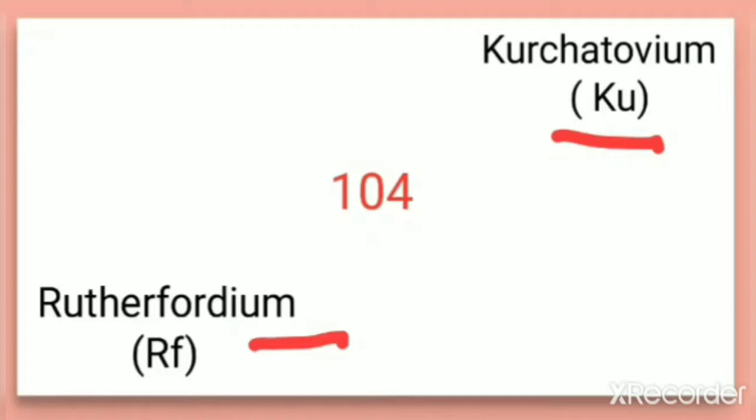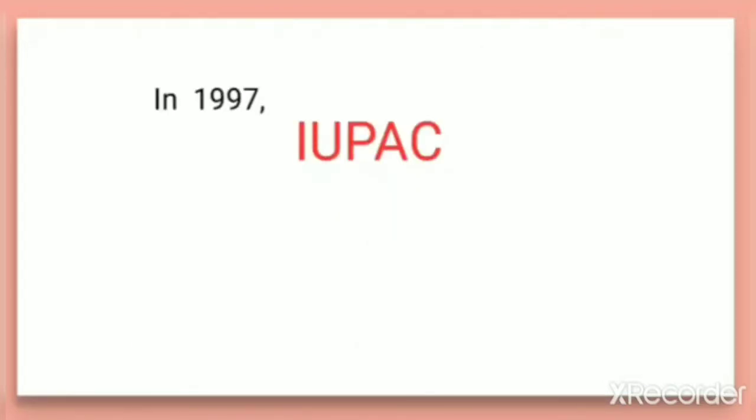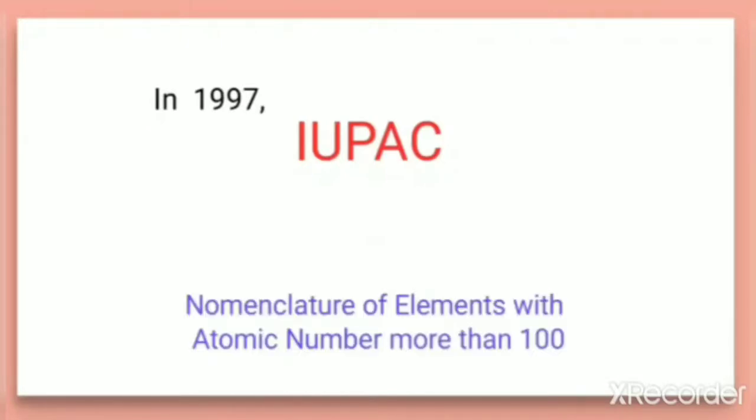In order to overcome such problems, the scientists proposed a systematic way of nomenclature based on the atomic number of the element, until the discovery of that element is proved. After several discussions, in 1997 the IUPAC gave approval for the official names of the elements with atomic number more than 100.